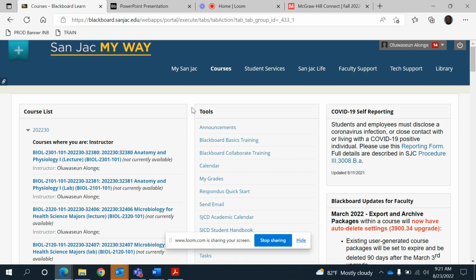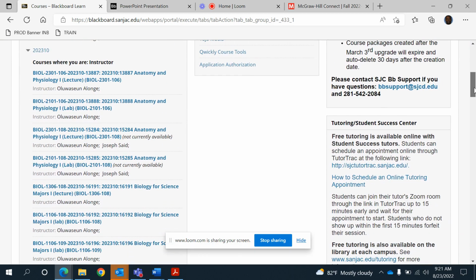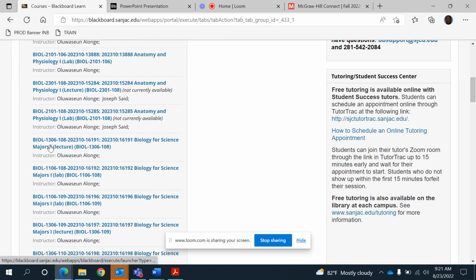I'm going to be using just the 1306 Blackboard site, which is this. So this is your class, 1306, CRN 16191. The 1306 1106 shell is 16192. However, I will not be using this shell at all.